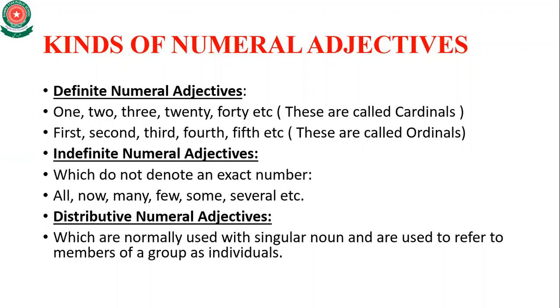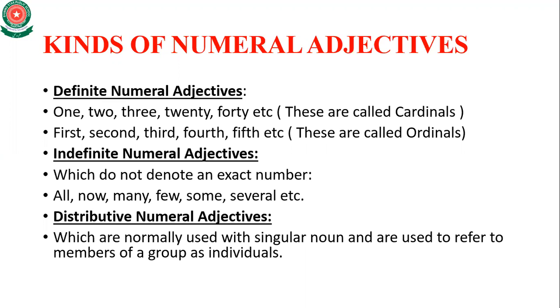Now indefinite numeral adjectives do not denote an exact number. For example, all. You can say all students. I cannot understand what you mean by all. How many students are there? How many students did the homework?